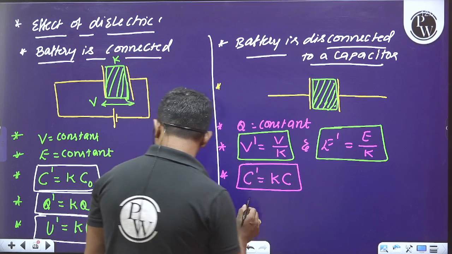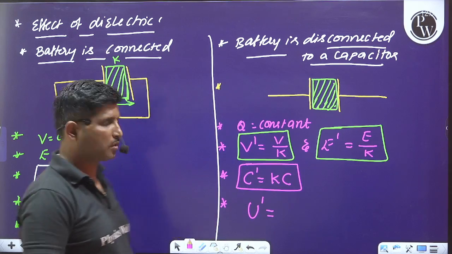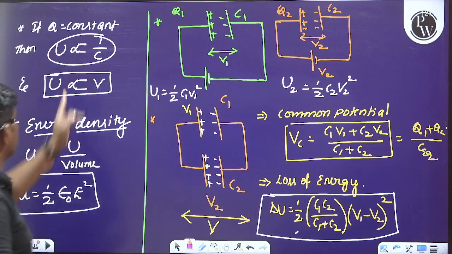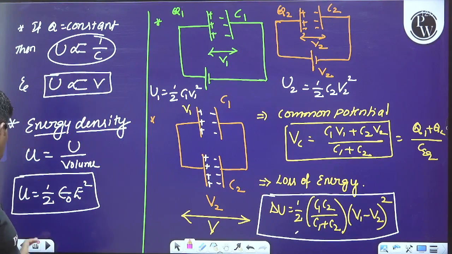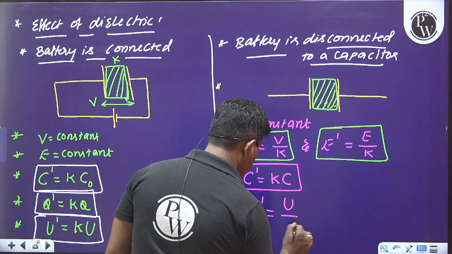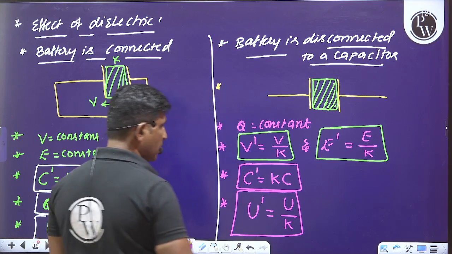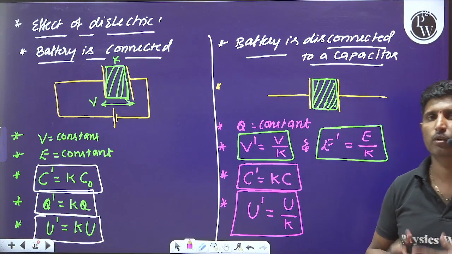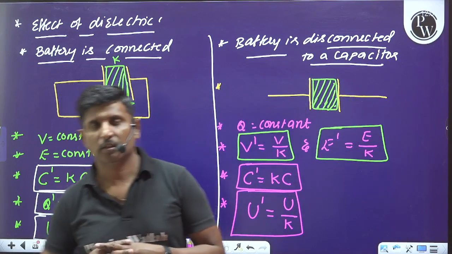Therefore, what can you say about the potential energy here? Whenever the charge is constant, please observe this, potential energy is directly proportional to the applied potential difference. Therefore, we can say potential energy will be the initial potential energy divided by k times. Okay, so these are all the points we have to learn and keep in our mind so that we can answer the questions.